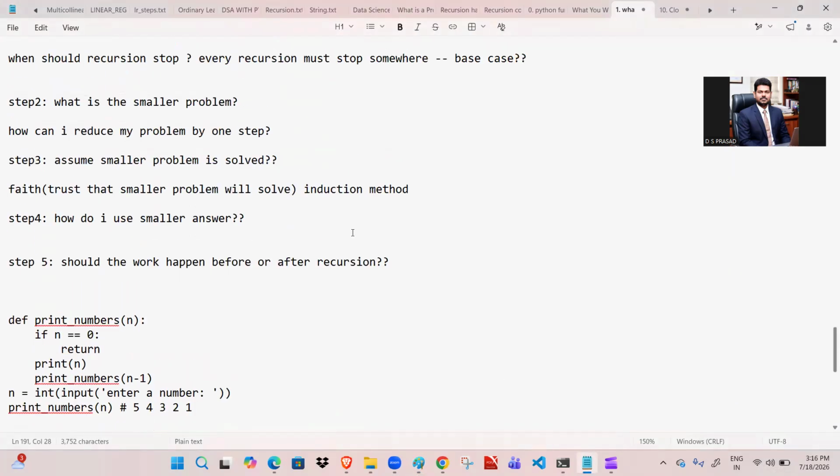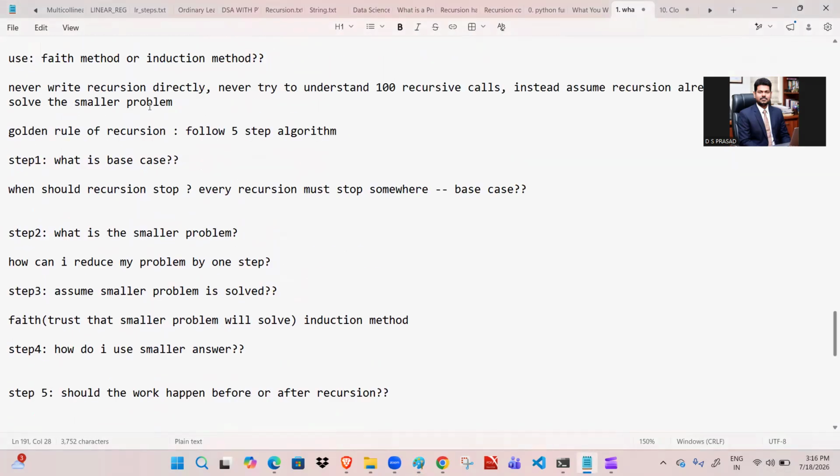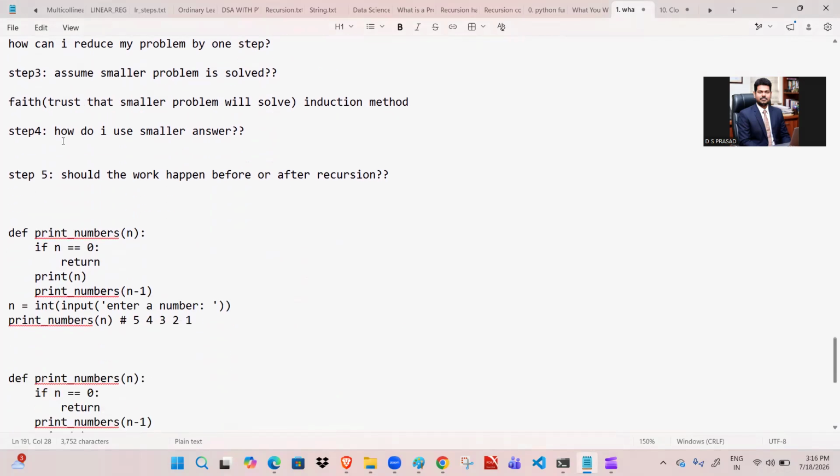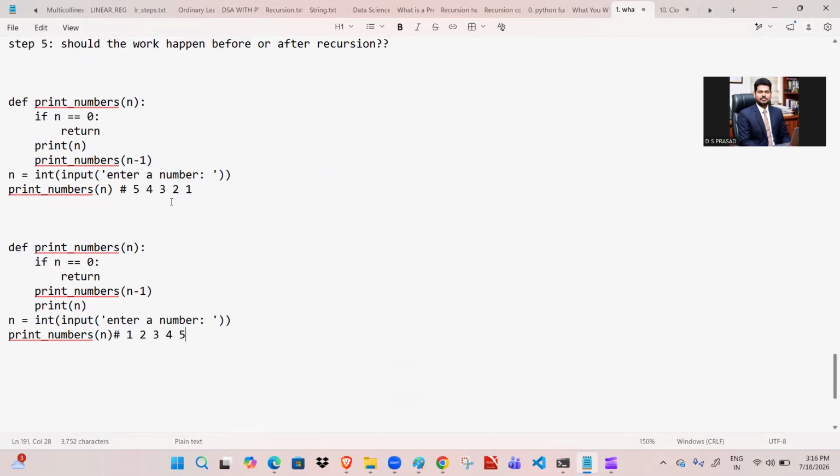This session is more important. Step one, what is the base case? So when should recursion stop? Step two, what is the smaller problem? Step three, assume the smaller problem is solved, the faith or induction method. Step four, how do I use the smaller problem, using the current work? Step five, should the work happen before or after the recursion? For that, we have discussed these two examples.